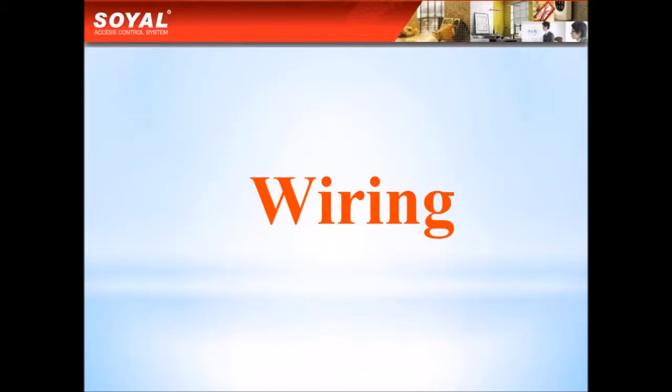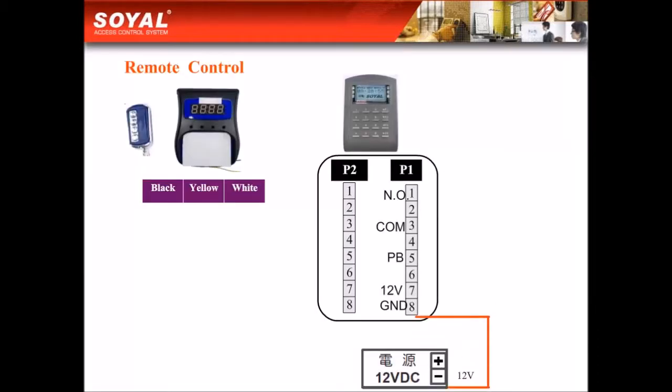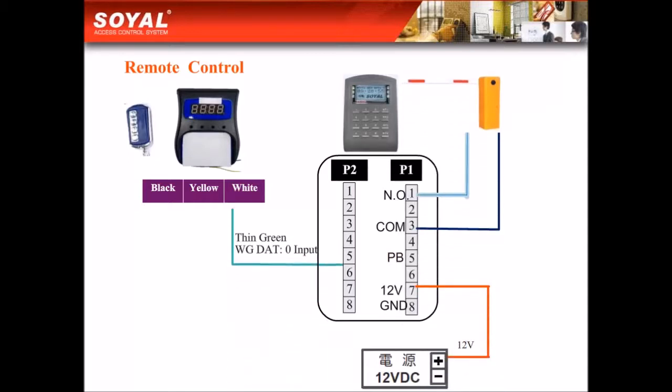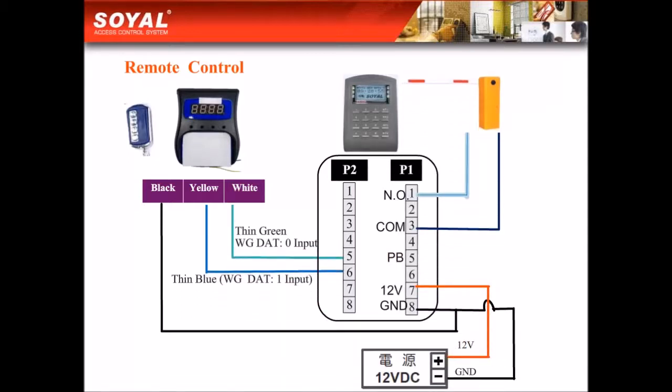Second, let's see the wiring description and start the wiring. This page we could see the diagram of wiring between remote controller receiver, SOYAL controller and gate barrier. Wideband output of remote control receiver connect to wideband input of SOYAL controller. The relay of controller connect to the input point of gate barrier to trigger it open for valid access.